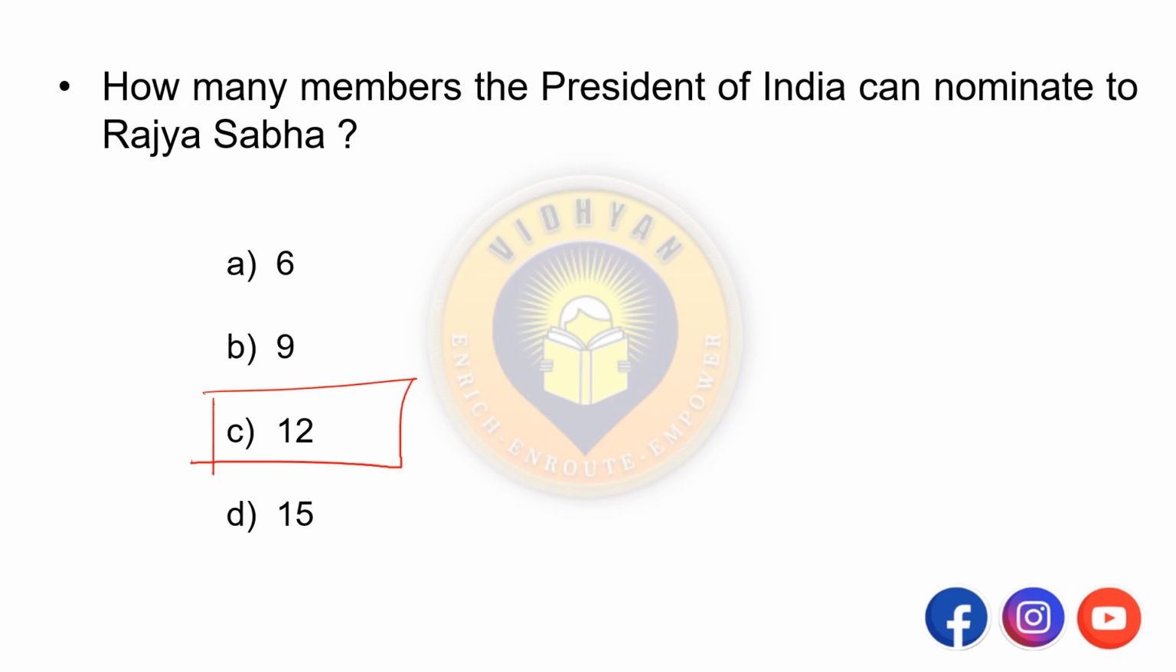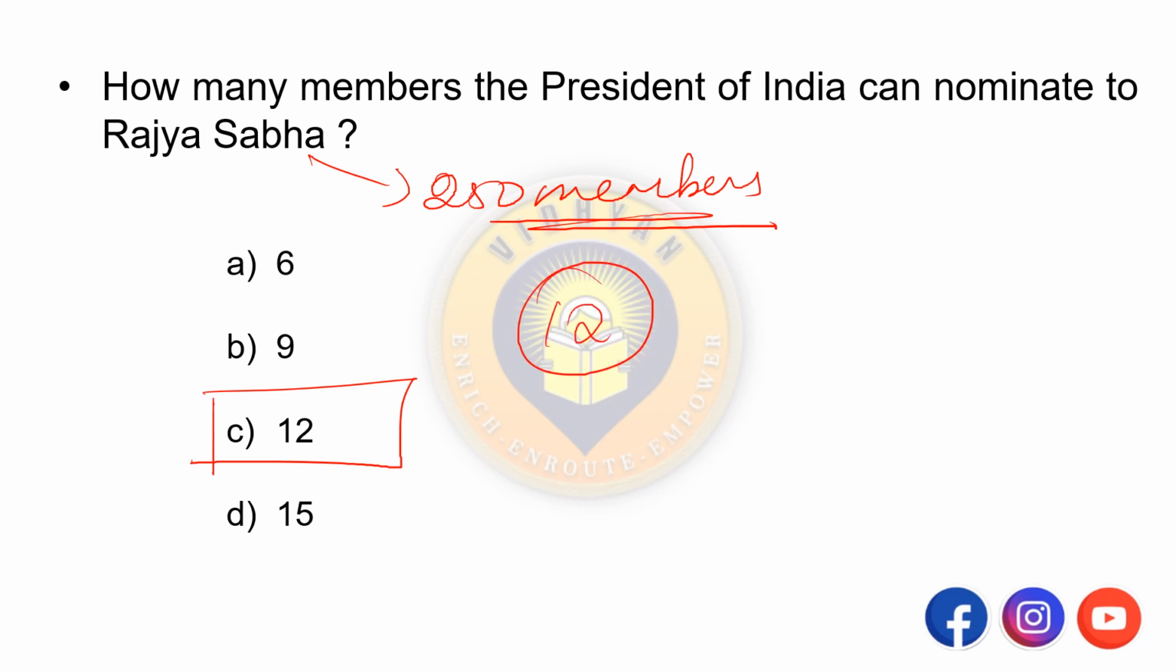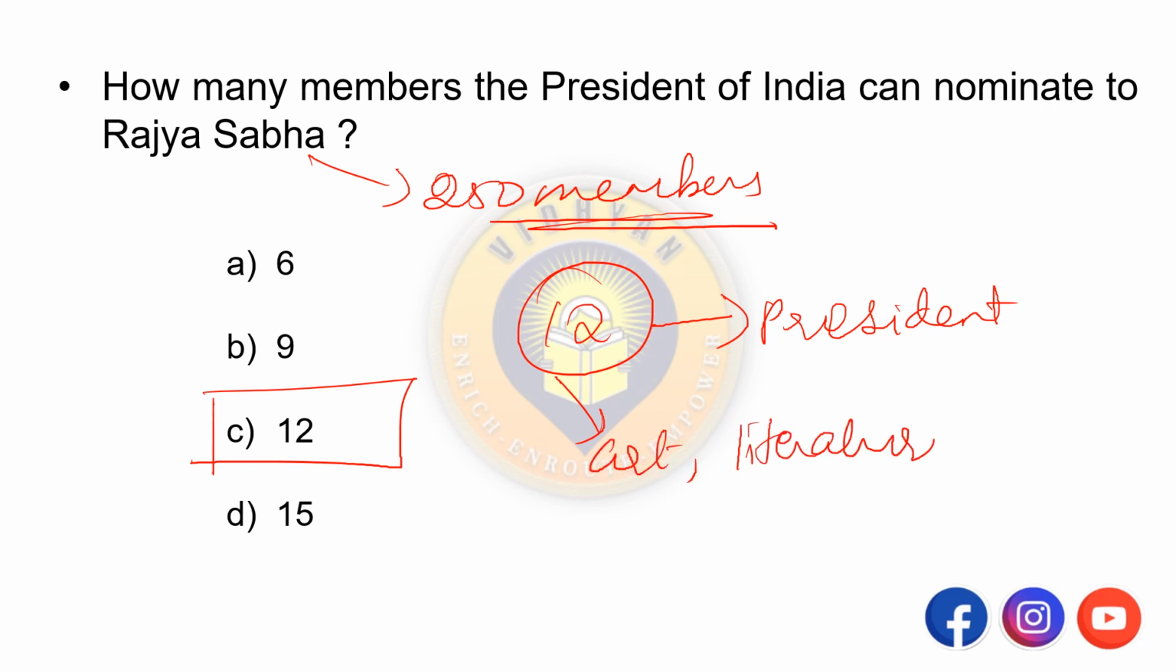Okay. So Rajya Sabha is the upper house of the parliament. The membership is limited to 250 members. In that, 12 are nominated by the president for their contribution in art, literature, science and social work. So 12 are nominated for their services in art, literature, science and social services. Okay. Remember this.